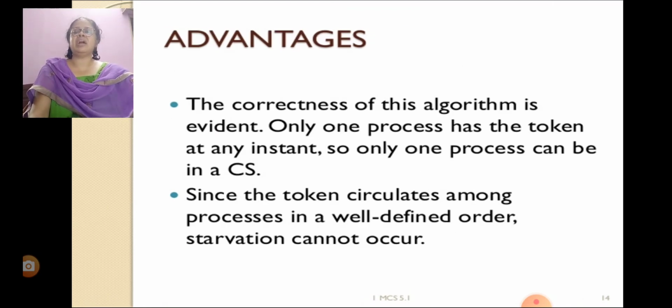Advantages: the correctness of this algorithm is evident. Only one process has the token at any instance, so only one process can be in a critical section. Since the token circulates among processes in a well-defined order, starvation cannot occur.